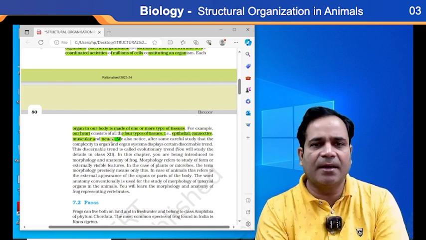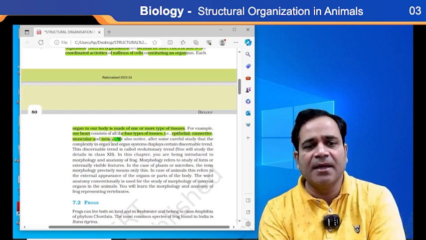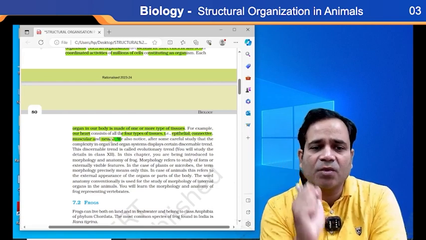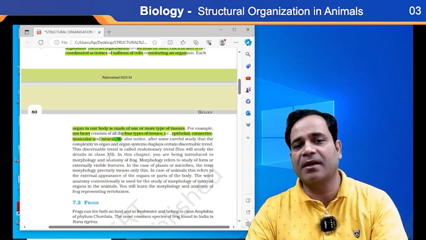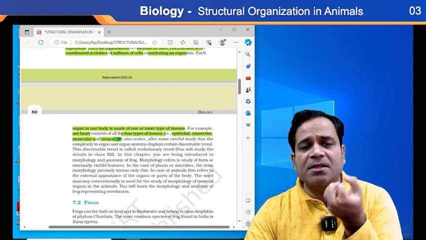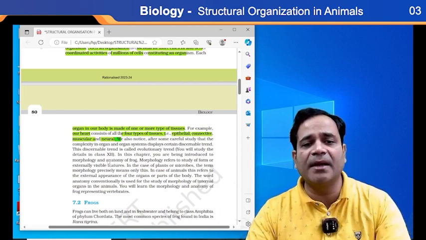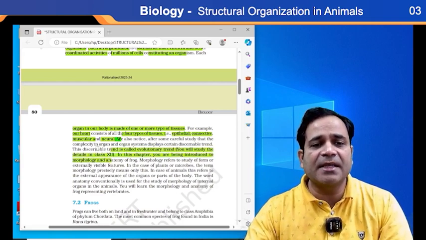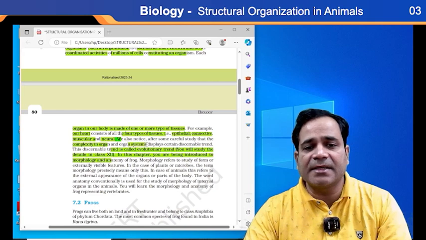Here, in previous slides, I told you the classification. Clear? So now notice what we should study here in this structural organization in animals. Here in the structural organization of animals, we have to notice the complexity in organ and organ system, my dear.